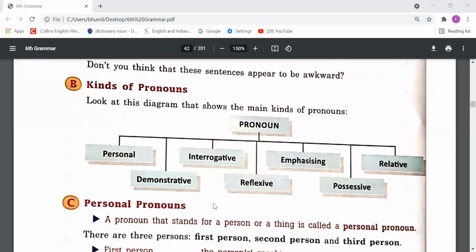Now please come to the B point, kinds of pronouns. Look at this diagram that shows the main kinds of pronouns. So now we have to understand the types of pronouns. Basically, 7 types of pronouns are written here. First is personal, second is interrogative, third is emphasizing, fourth is relative, fifth is demonstrative, sixth is reflexive, and seventh is possessive. So now we will understand them one by one.